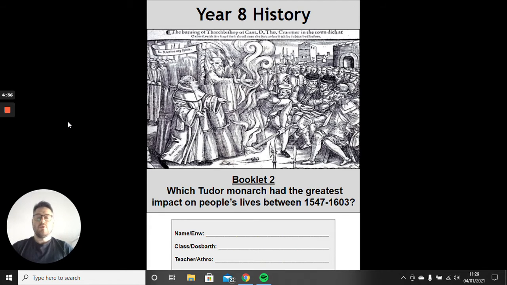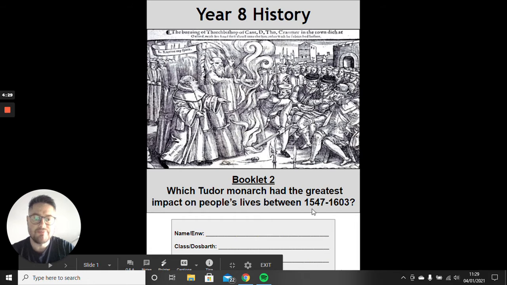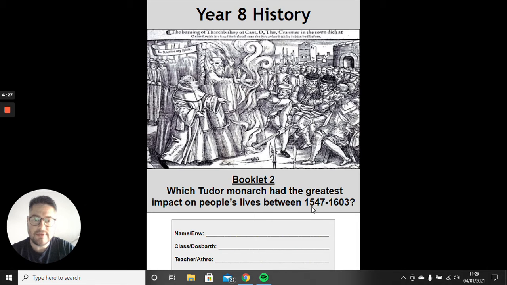Right, so what you're going to be doing is all about which Tudor monarch had the greatest impact on people's lives between these dates. So this is the date that Henry died, 1547, Henry VIII that is. And this is the date that Elizabeth I died. So this is the Tudor period.